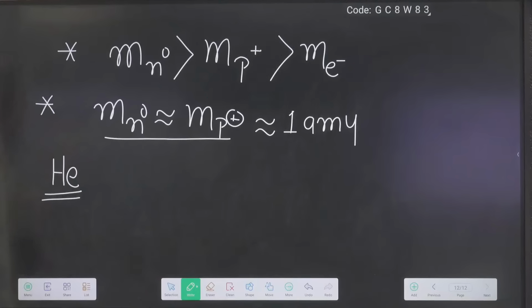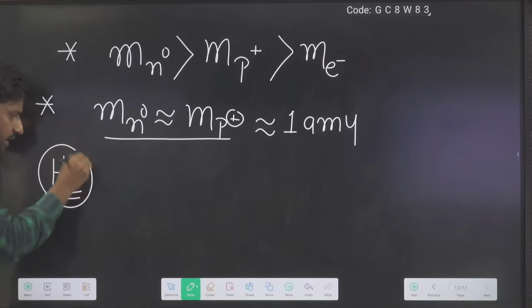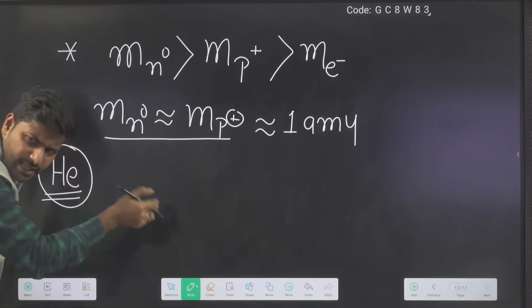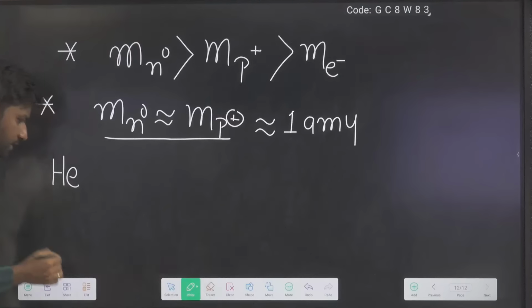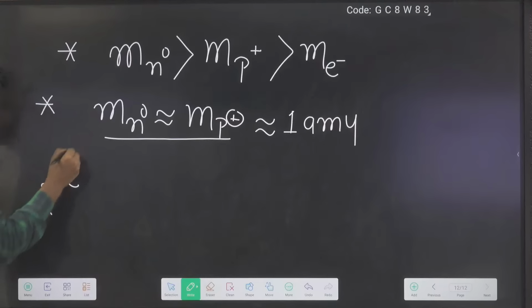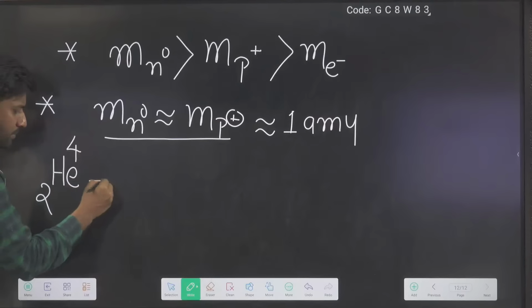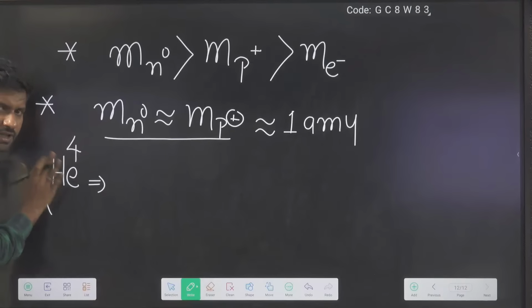So now try to explain. I am going to explain the mass of the helium atom. Now do the total study about the helium atom again. We know that here 2 and here 4, in symbolic manner, we are representing helium.